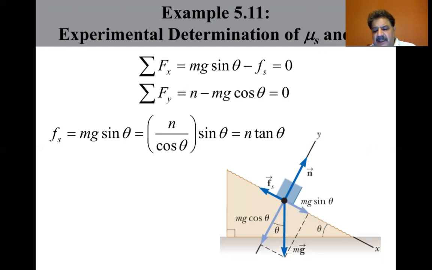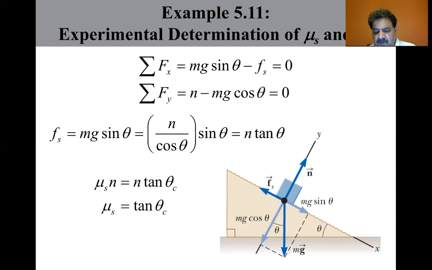When the incline angle is increased until the block is on the verge of slipping, the force of static friction has reached its maximum value, mu sub s times the normal, mu sub s n. The angle theta in this situation is the critical angle theta c. Let's make these substitutions. Mu sub s times n equals n tangent theta. Therefore, mu sub s equals tangent of the critical angle, tangent theta c. We have shown, as requested, that the coefficient of static friction is related only to the critical angle. Let's finalize this as follows.